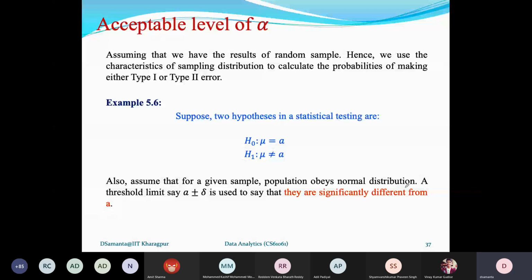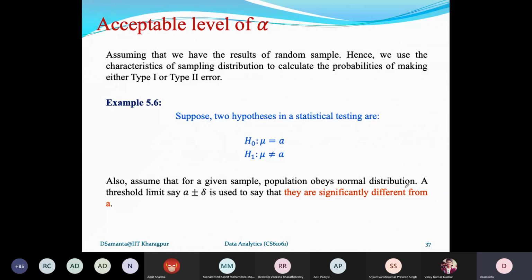So that is why the level of significance says that let this null hypothesis H0 be true within the range A plus minus delta, A plus delta and A minus delta, where delta is a very small value. Of course, in the ideal case it should be 0, but in the real case it should be a non-zero value.